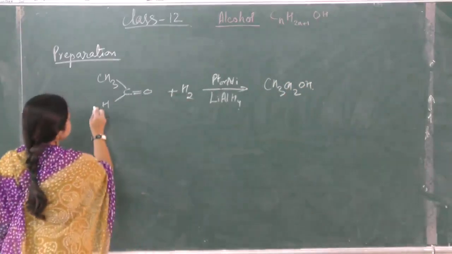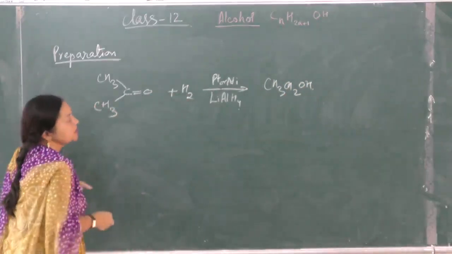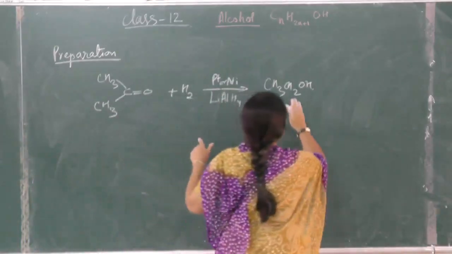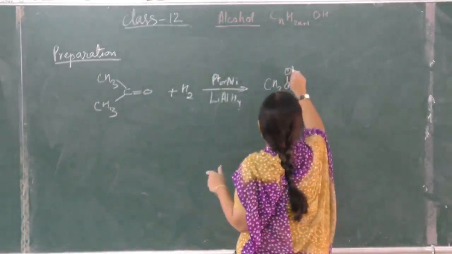If it is a ketone, then what will be formed? A secondary alcohol.